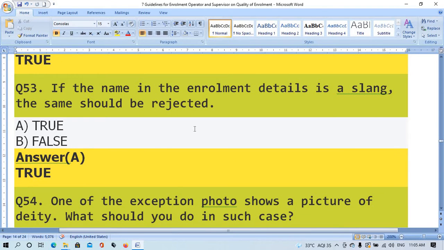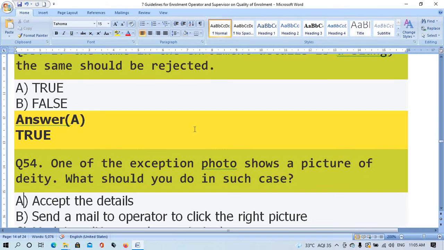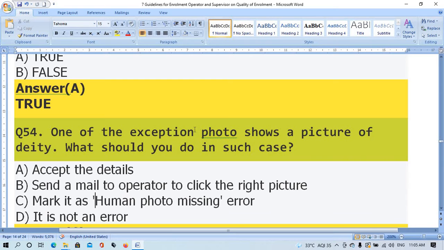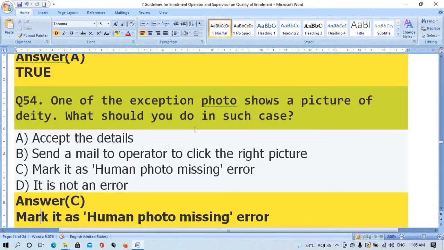Question number 54. One of the exemption photos shows a picture of a dog. What would you do in such case? Option A, accept the details. Option B, send an email to the operator to click the right picture. Option C, mark it as human photo missing error. Option D, it is not an error. The right answer is option C, mark it as human photo missing error.